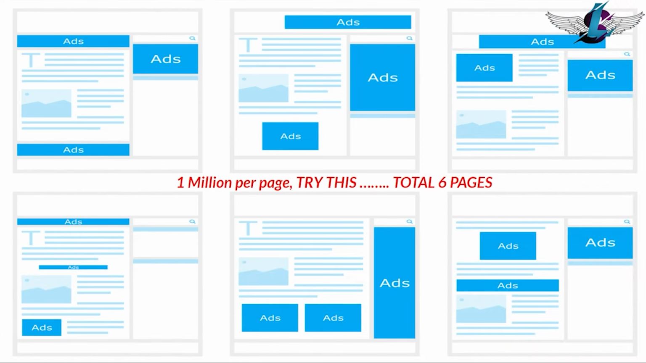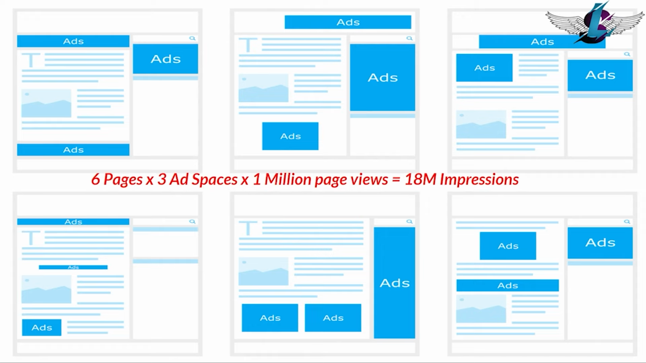Can you try to work out how much ad inventory can be created for 1 million page views for each of these 6 pages? As there are 6 pages having 3 ad spaces each, the total inventory created is 6 pages into 3 ad spaces, and each gets 1 million page views. So 6 into 3 into 1 is 18 million impressions.